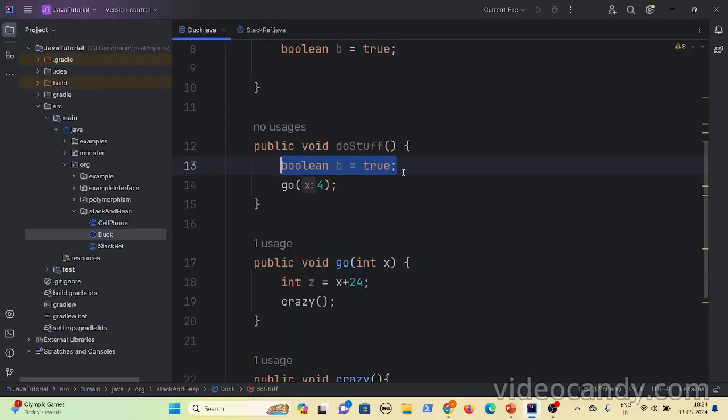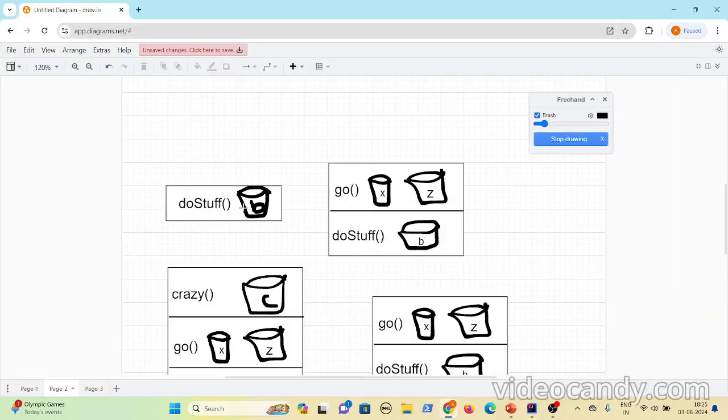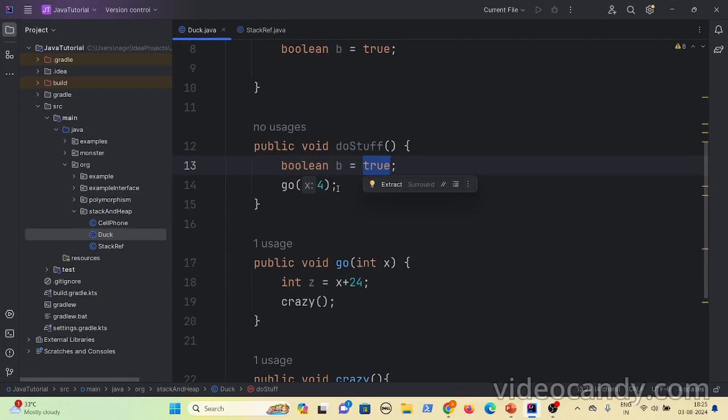Now it executes the first line. In the first line, it is taking a primitive variable boolean b and assigning the value true. So it has created one primitive variable of type boolean, the name of that is b and the value is true. In this stack, the first, or bottom, stack frame is assigned to doStuff, and it goes to the second step.